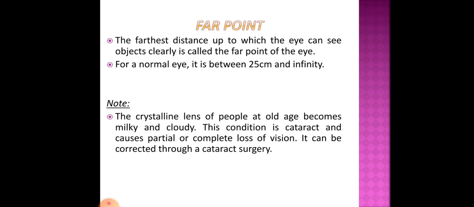Either there will be partial loss of vision or complete loss of vision, but this condition can be corrected through a cataract surgery. So cataract is generally seen in case of old people, aged people, not in young people. Clear?